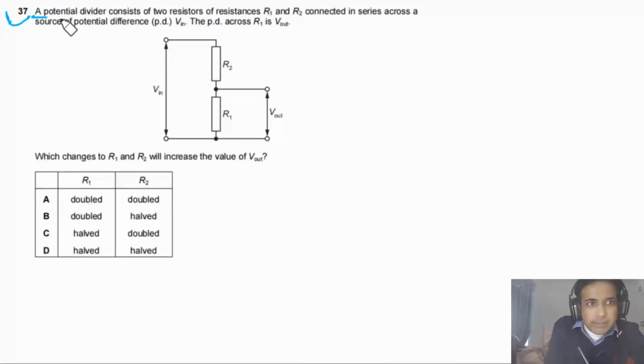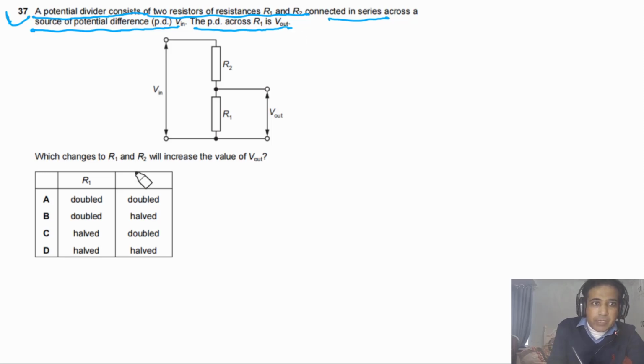Question 37 says a potential divider consists of two resistors of resistance R1 and R2 connected in series across a source of potential difference V in. The PD across R1 is V out. Which changes to R1 and R2 will increase the value of V out? This question is just about potential divider.